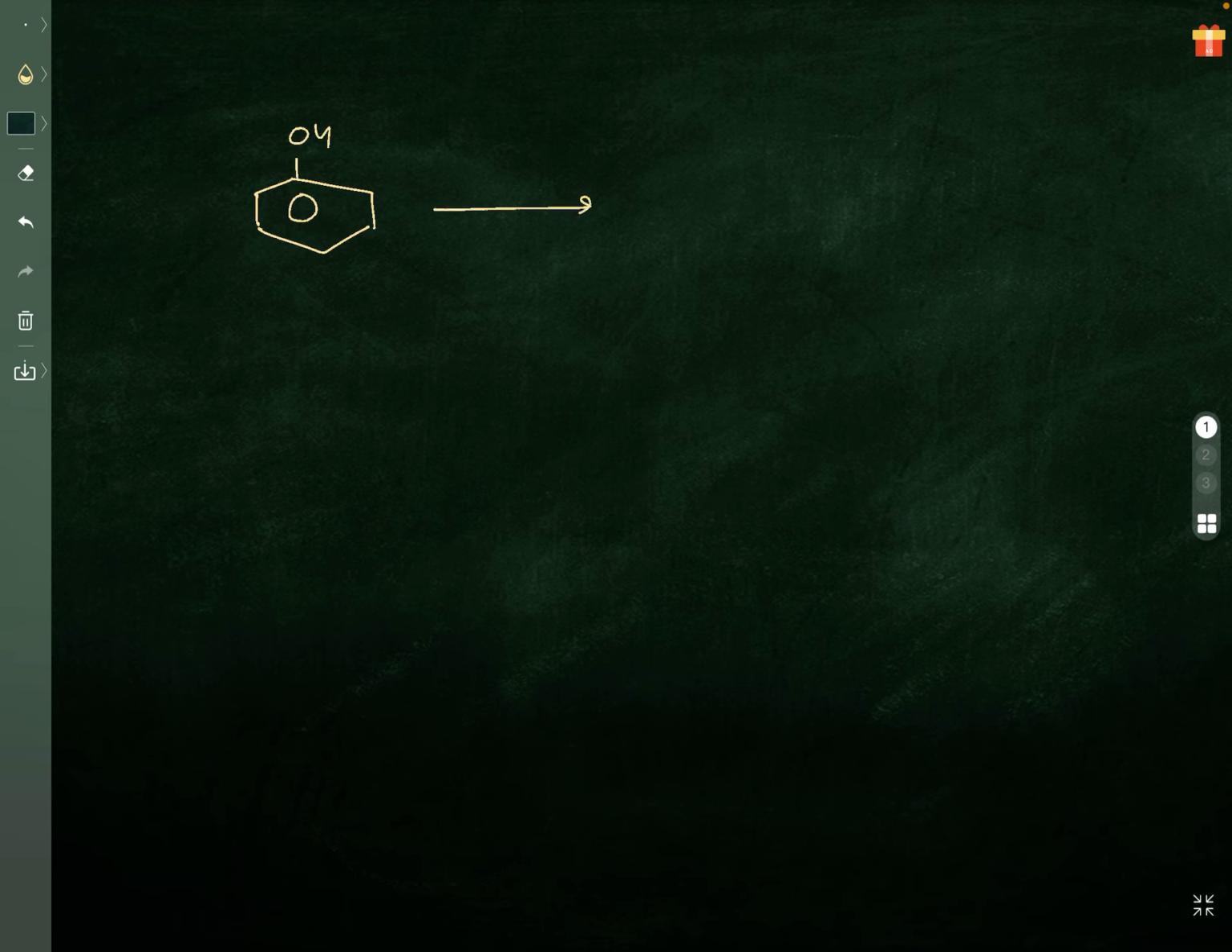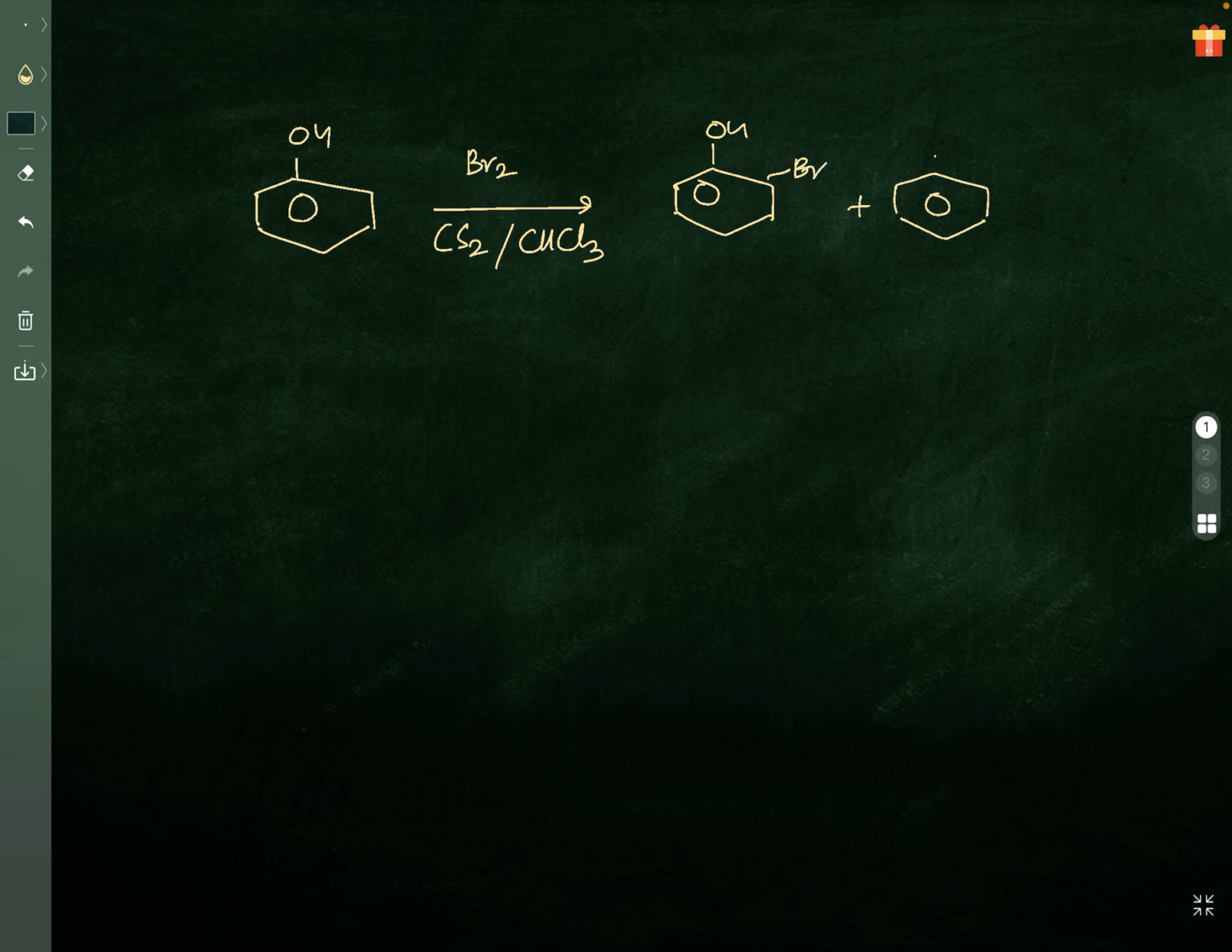Phenol, if you are taking bromine in the presence of carbon disulfide or chloroform, very low polar solvents, you will be getting OH group here, bromine, and OH group para position bromine. Correct. So there is no need of any anhydrous AlCl3 or anhydrous FeCl3 because OH group is a very strong activating group. That's why we don't need any anhydrous catalysts.